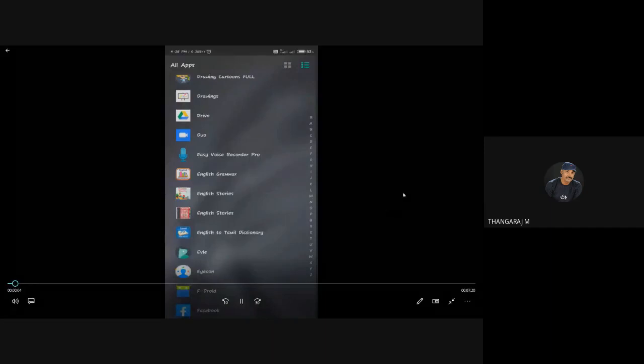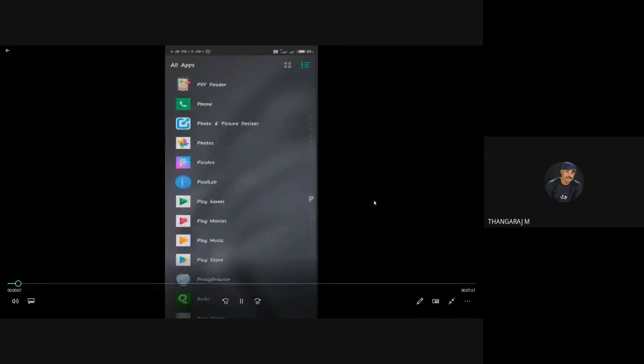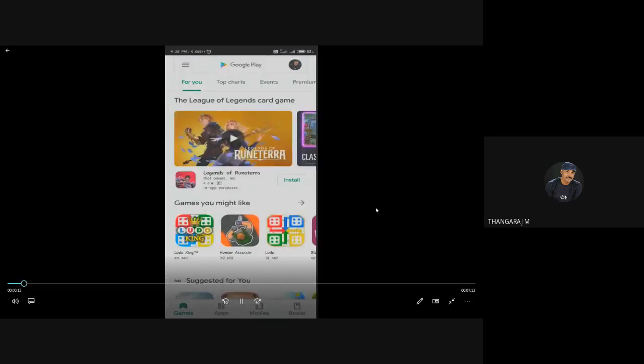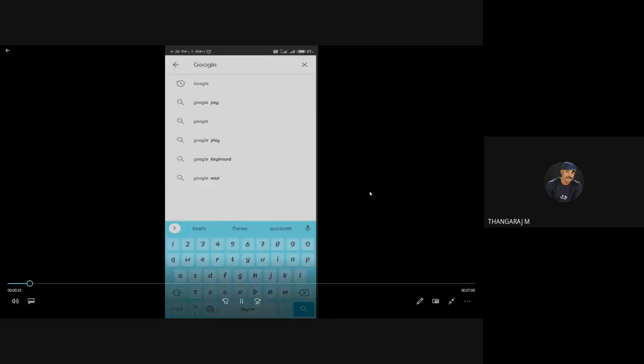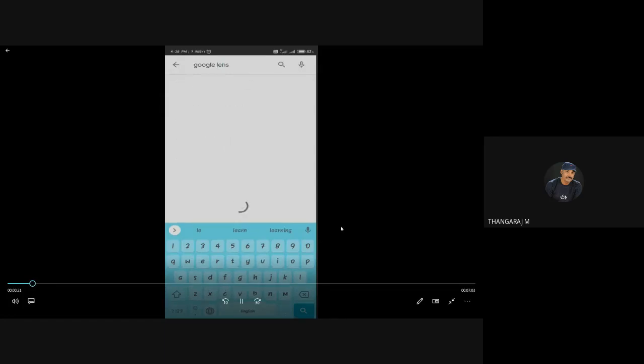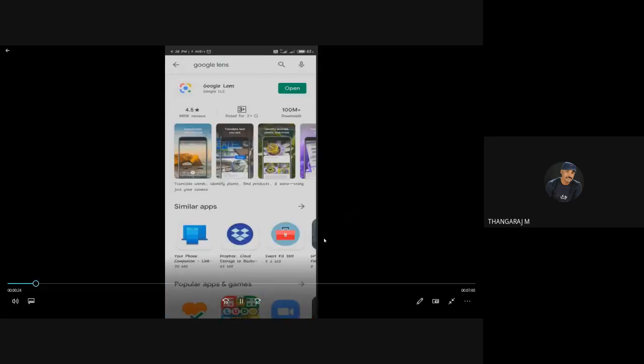Now I go to Google Play Store, then type Google Lens. It shows open because I have already downloaded and installed it. Let me open this. Google Lens has been opened.